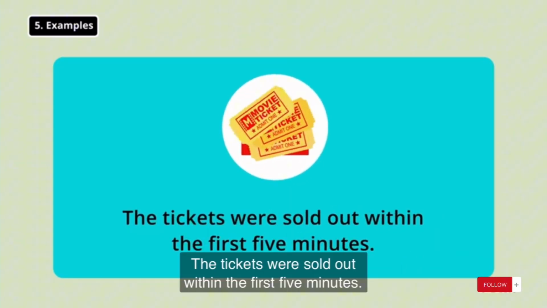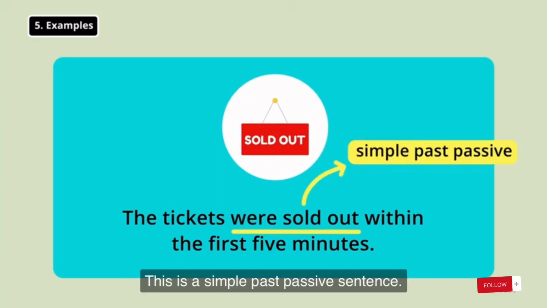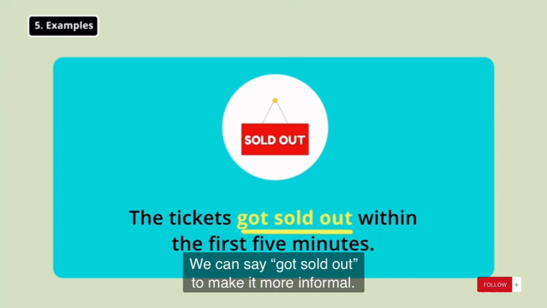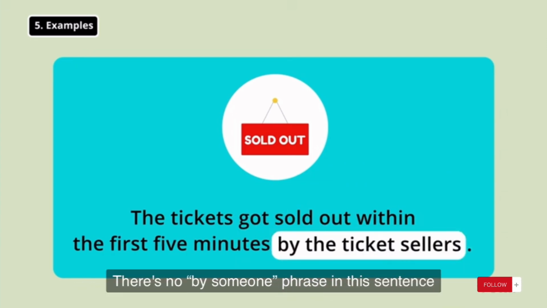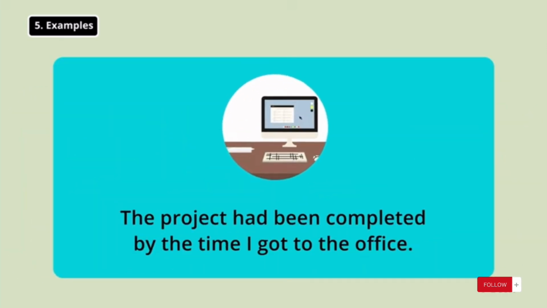The tickets were sold out within the first 5 minutes. This is a simple past passive sentence. We can say got sold out to make it more informal. There's no by someone phrase in this sentence because it's obvious that the action was performed by the ticket sellers.